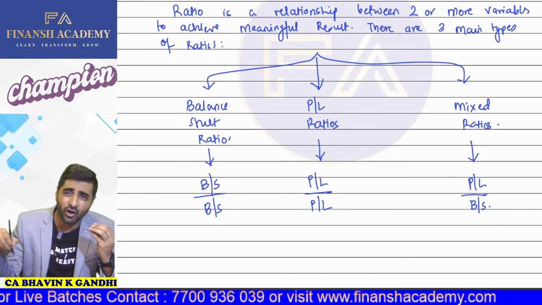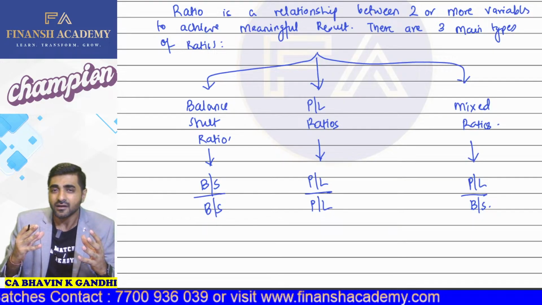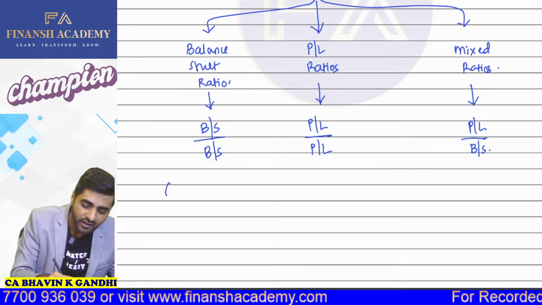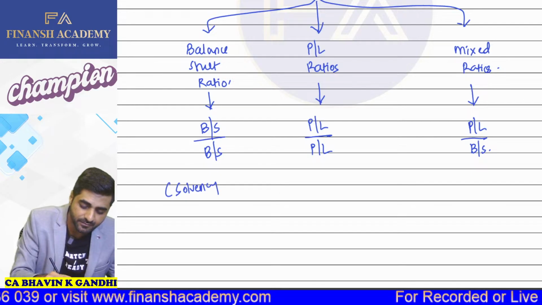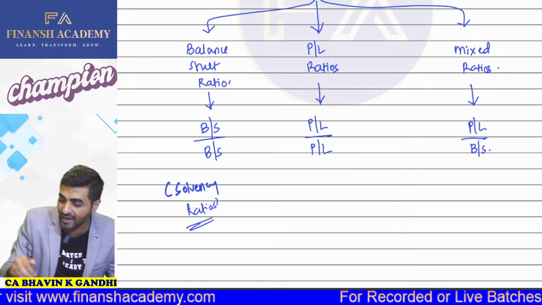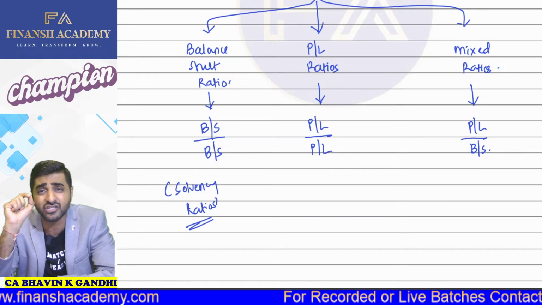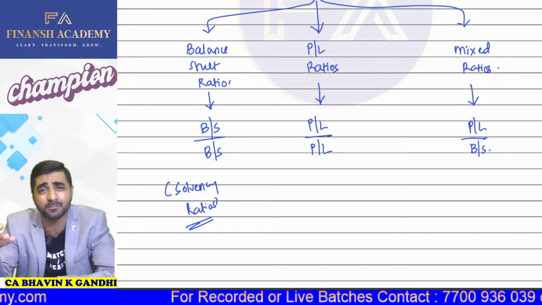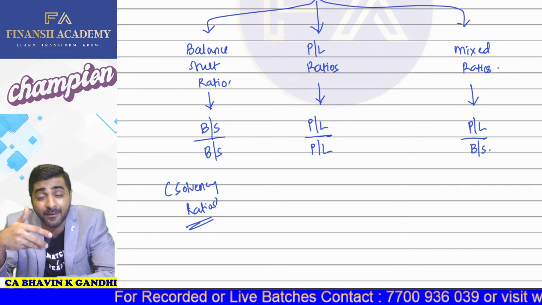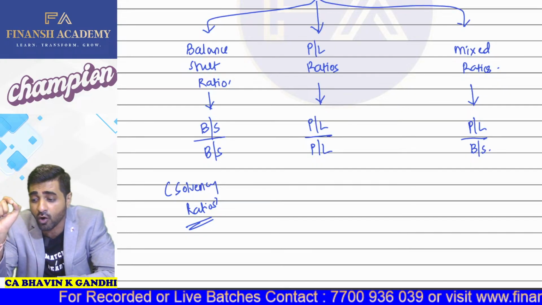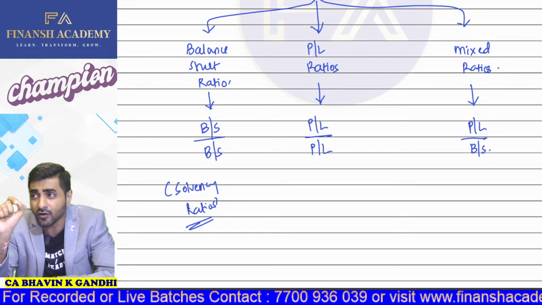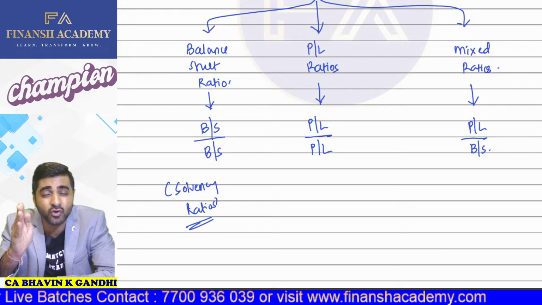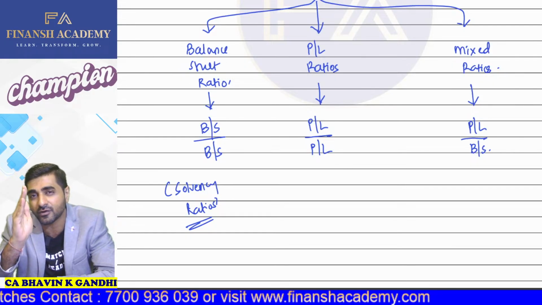And my dear students, whenever we talk about balance sheet ratios, we are also talking about the solvency ratio. We are talking about solvency ratios. So balance sheet ratios are also known as solvency ratios. Why do we call this a solvency ratio? Because whenever we check the balance sheet of a particular company, what are we checking? We are checking the liabilities and the assets of the company. And when we are checking the liabilities and the assets of the company, we are checking its financial position. So checking the financial position means we are checking what is going to be the solvency position of a particular company.